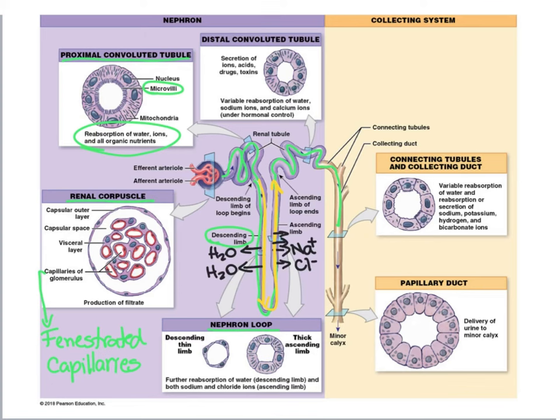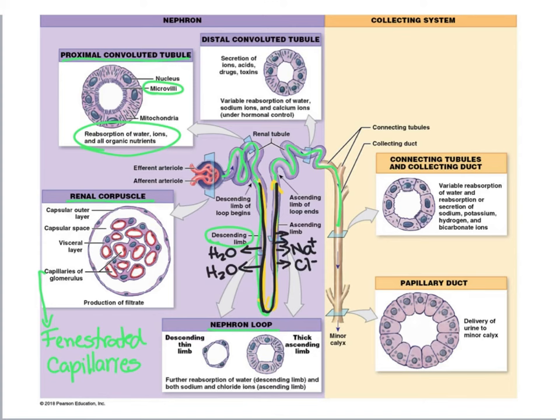So what that means is that the nephron loop concentrates and then deconcentrates the tubular fluid. And in reality, what happens is that water is pumped out of the descending limb because of the osmotic gradient created by the ions that are pumped out in the ascending limb. So by the end of the nephron loop, we have a smaller volume of diluted tubular fluid.